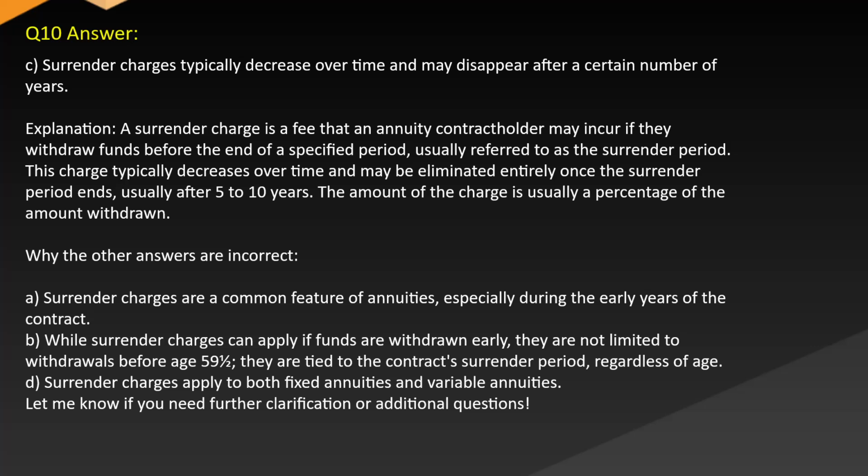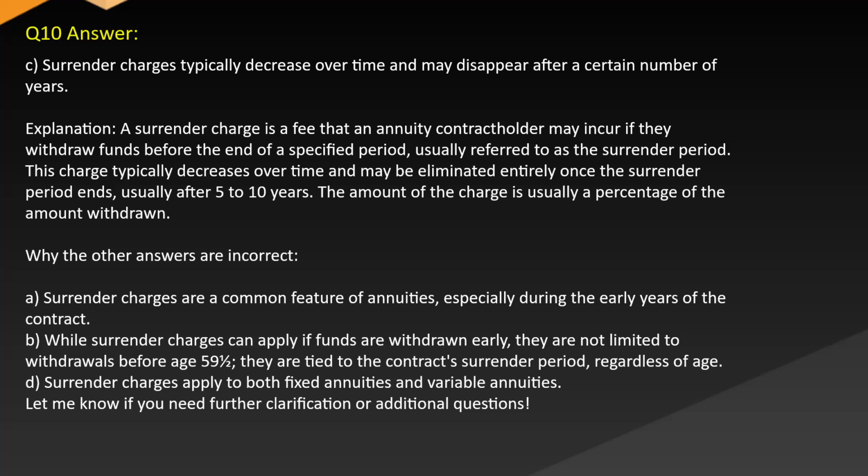This charge typically decreases over time and may be eliminated entirely once the surrender period ends, usually after 5 to 10 years. The amount of the charge is usually a percentage of the amount withdrawn. While the other answers are incorrect, surrender charges are a common feature of annuities, especially during the early years of